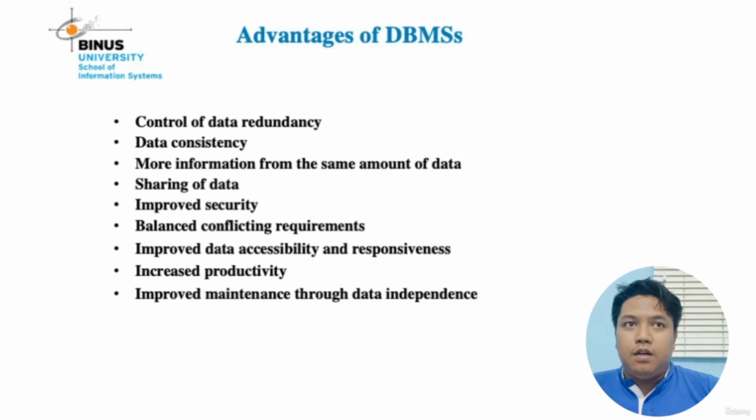Number two, the DBMS advantage is data consistency. What is the meaning of data consistency? Data consistency in the database system refers to the requirement that any given database transaction must change affected data only in allowed ways. Any data related to the database must be valid according to all defined rules, including constraint, cascade, trigger, and any combination thereof.